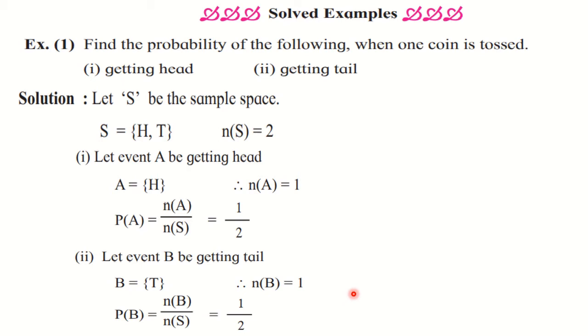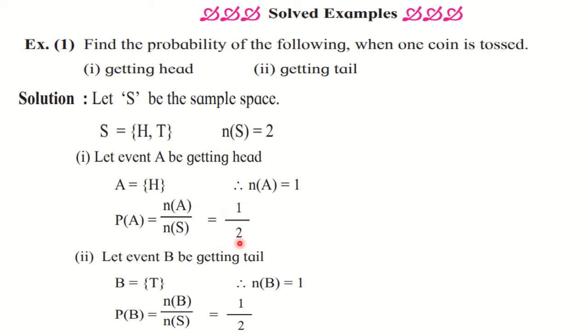Here what you have to keep in mind is that probability is never greater than 1. Always you are going to get a fraction. So while writing also, don't write the formula in the reverse way. Don't write NS upon NA. NS is always going to appear in the denominator. So probability is always less than or equal to 1.